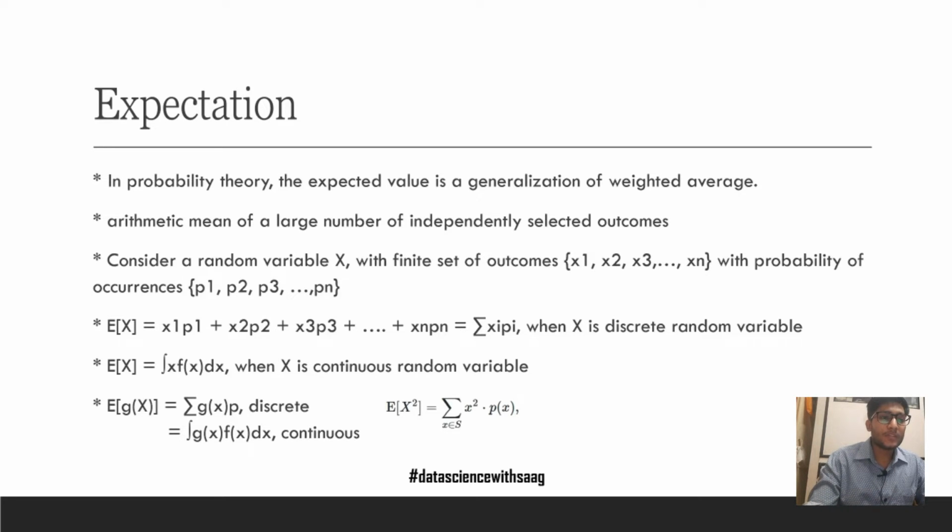Some of the formulas associated are as you can see: the expectation of a function of x is the summation of that function g(x) multiplied by the probability p(x) for discrete, and again for continuous we have the integral g(x) f(x) dx. Expectation of x square is the summation of x square p(x). Now we know that x square is a function of x, so g(x) p(x). I hope this is clear so far.